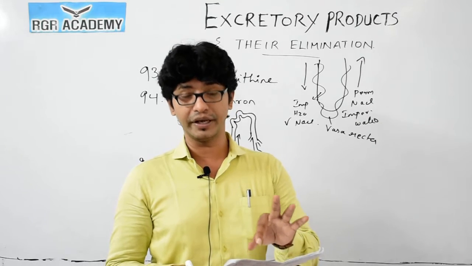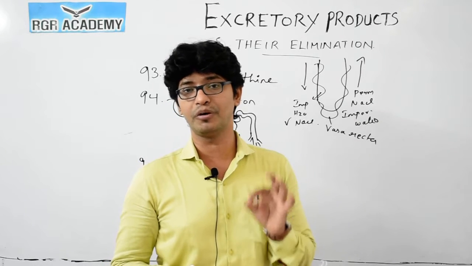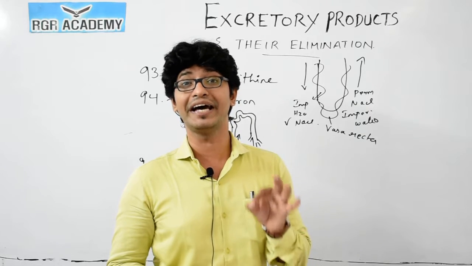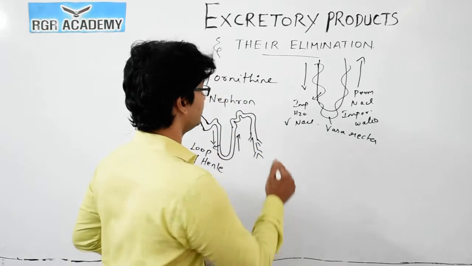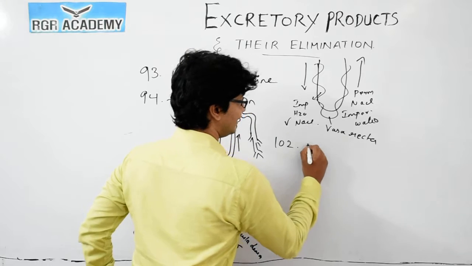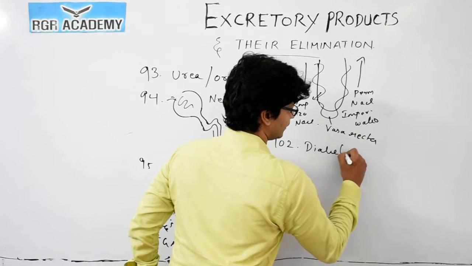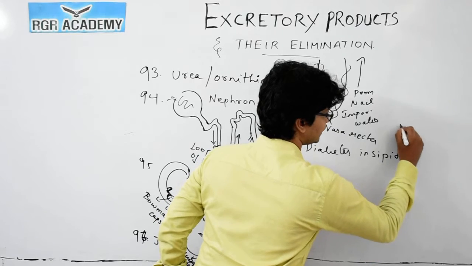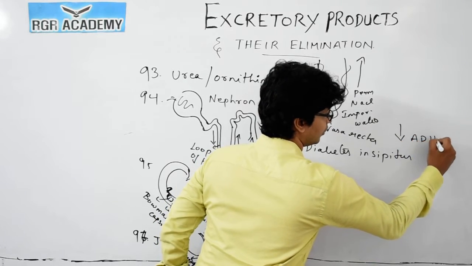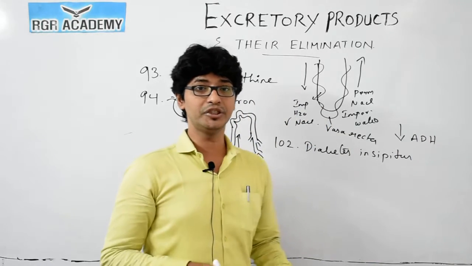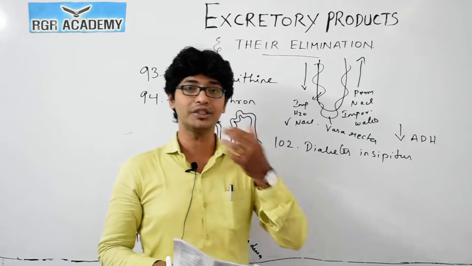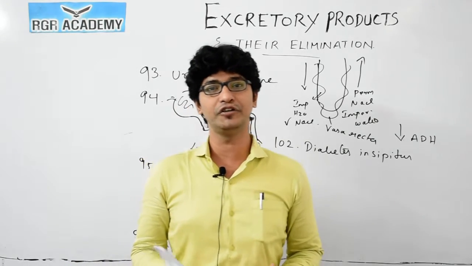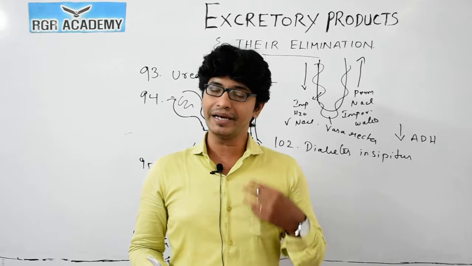But when you talk about ADH deficiency, if the ADH is not properly produced, then it leads to a condition called diabetes insipidus. So question number 102, diabetes insipidus, is a condition where there is a deficiency of antidiuretic hormone. If this hormone is deficient, then the water is not getting reabsorbed by the distal convoluted tubule, and the urine will become hypotonic.